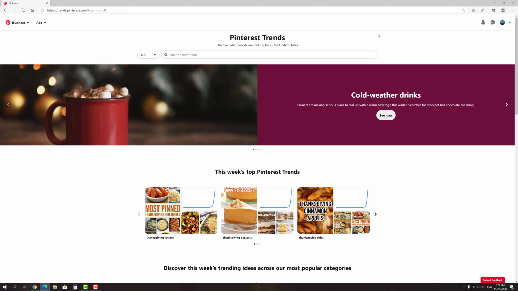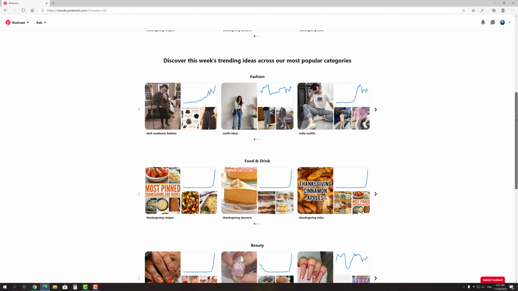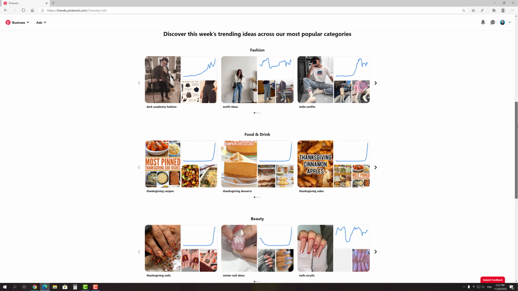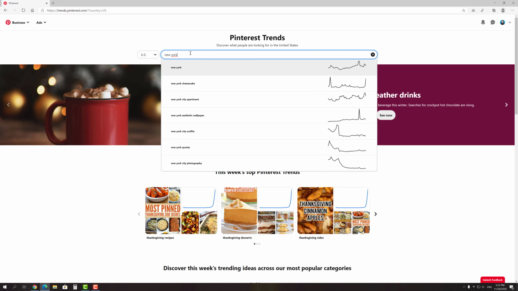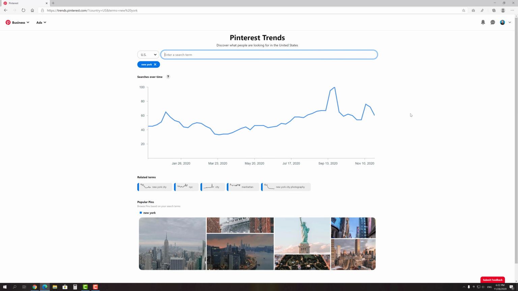Using Pinterest Trends can help you know when to share your content, plan your seasonal content calendar and find more ideas for future pins. If you scroll the page down a bit, you can see this week's trends across the most popular categories. Also, you can enter your own search term and it will show you the number of searches over time, and when by week these search terms are at their highest. But be sure to prepare the pins in advance, at least 2 weeks before the event, so that they are already on the platform when people begin searching.